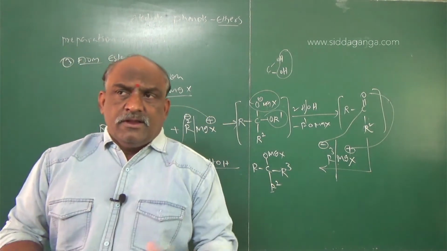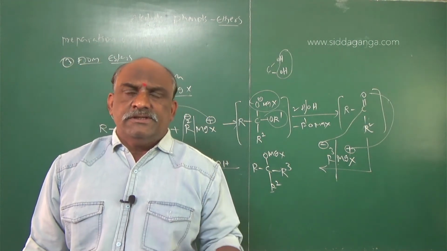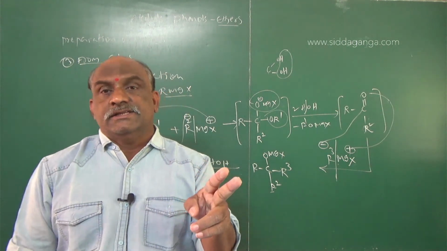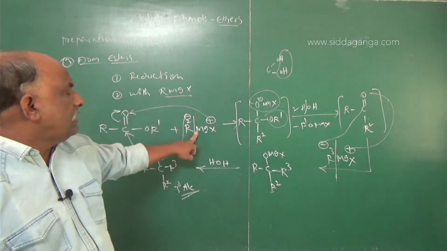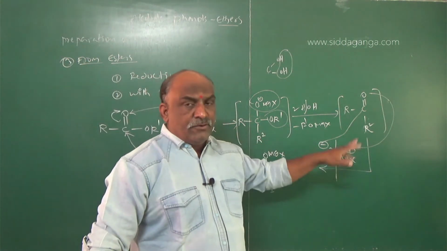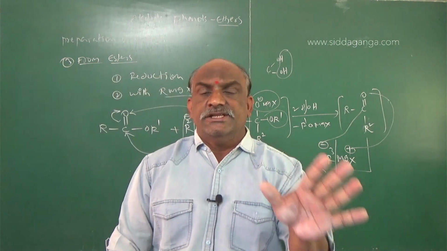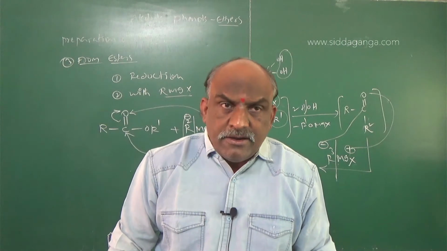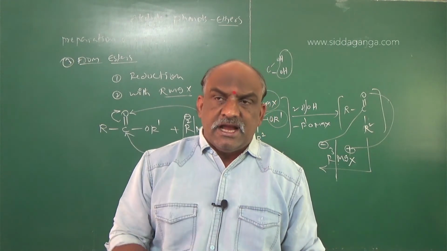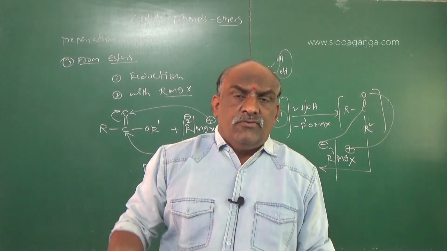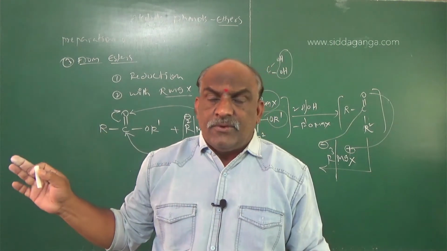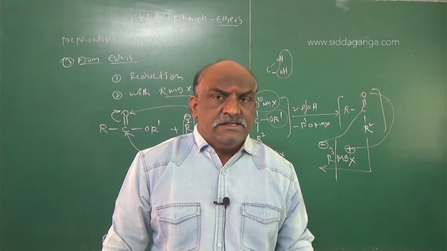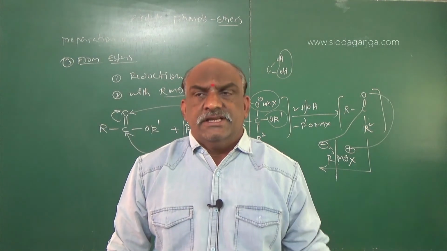Here, what is the importance? One ester molecule requires two Grignard reagents: one RMgX, and one more RMgX. Two molecules of RMgX give rise to tertiary alcohols. Esters react with Grignard reagent to give tertiary alcohols, except formic acid ester. Except for formic acid ester, all remaining esters give rise to tertiary alcohols.